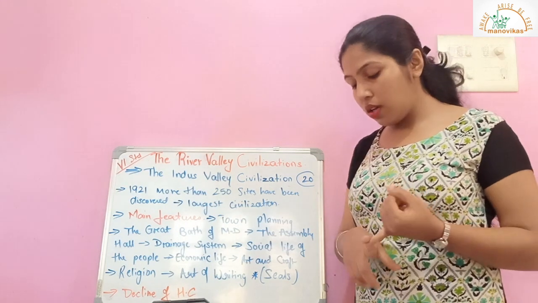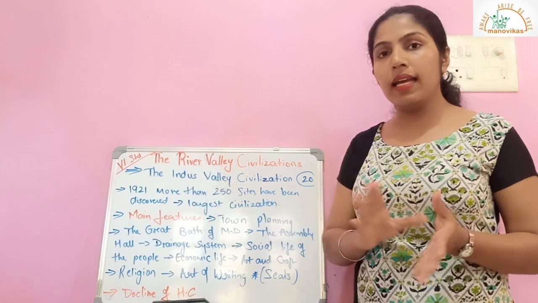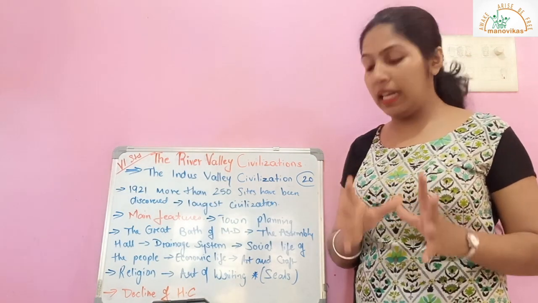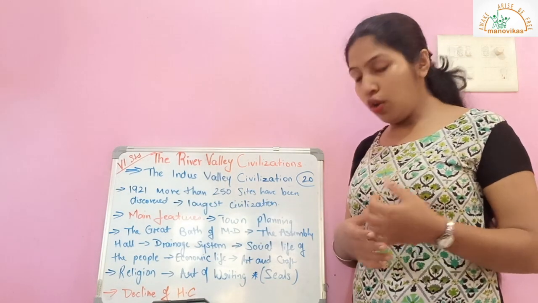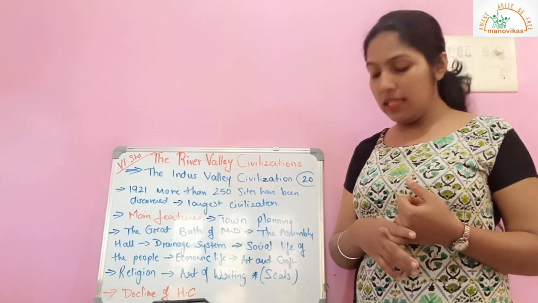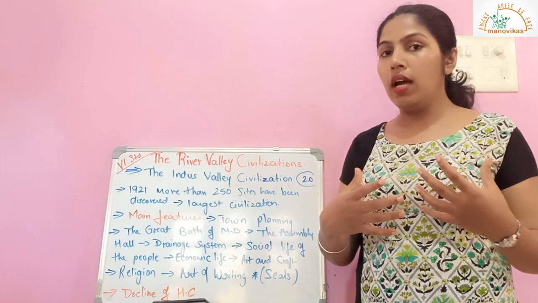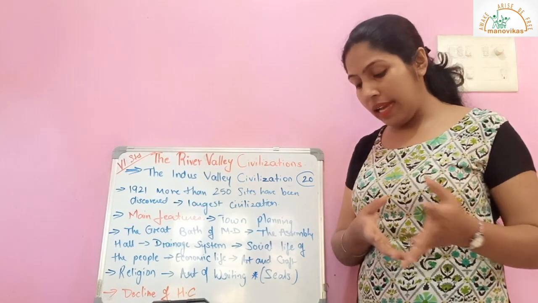Animals like ox, buffalo, sheep, goat were domesticated by Harappans. Cow was considered one of the important and useful animals. They even caught fish and wild animals like the antelope. So they would go hunting and they would catch fish or animals like antelope.